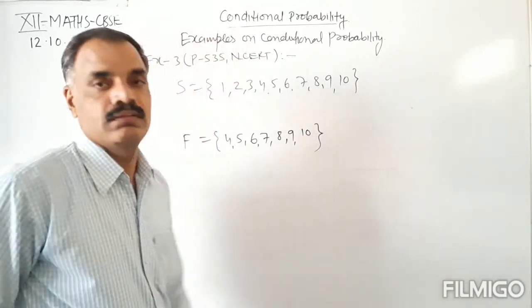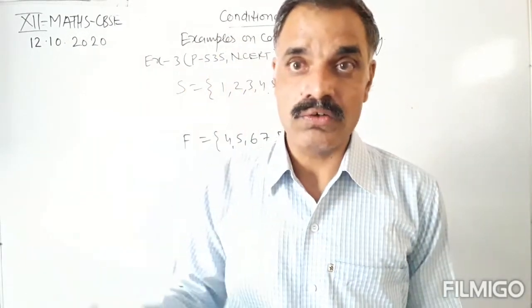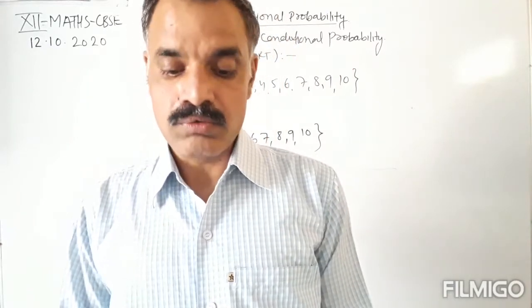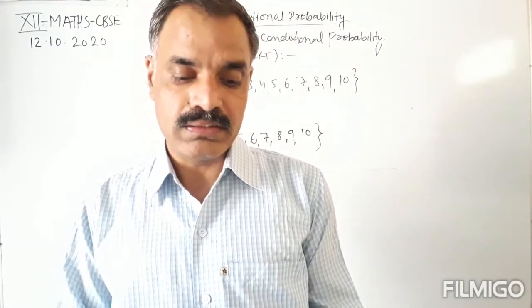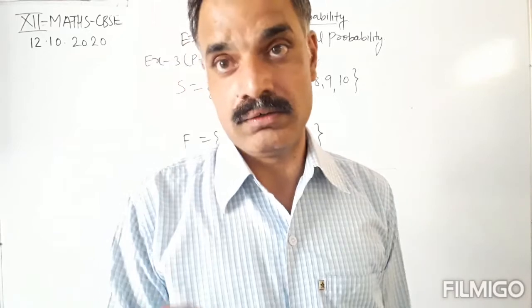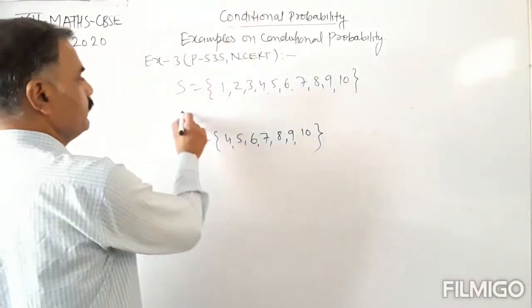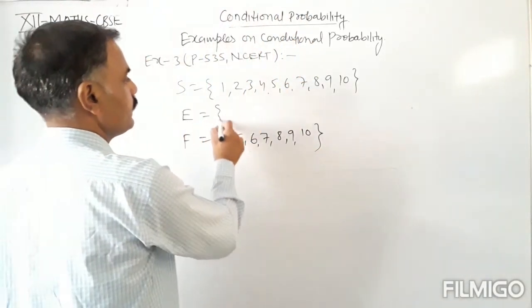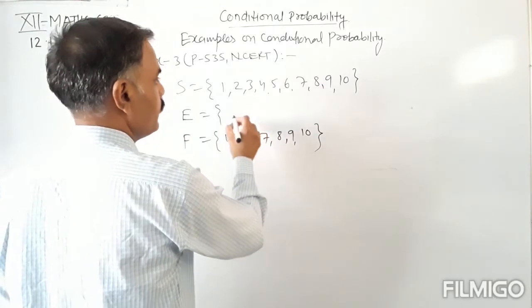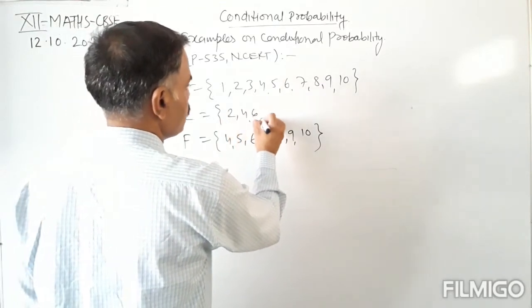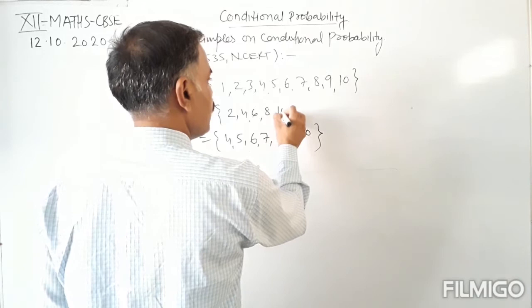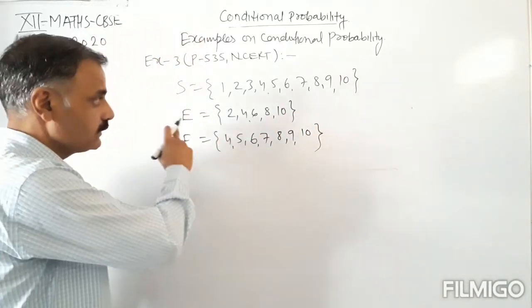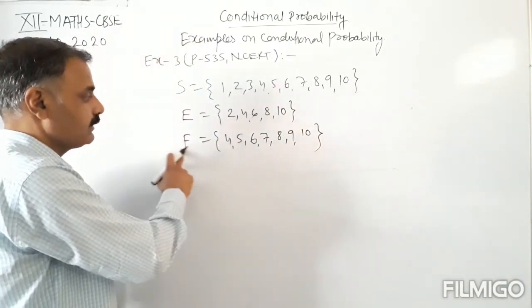This is F. Now we have to find the probability that it is an even number. Even number means 2, 4, 6, 8, 10. This is event E.